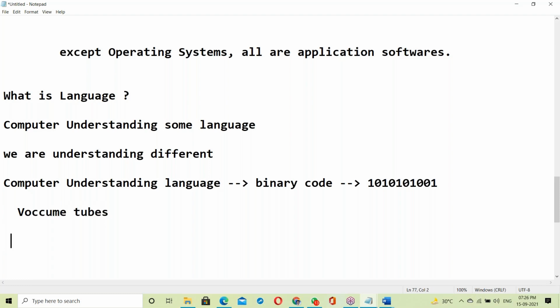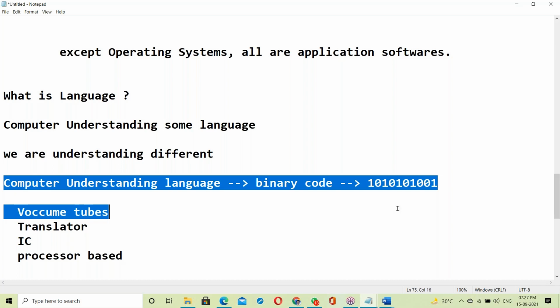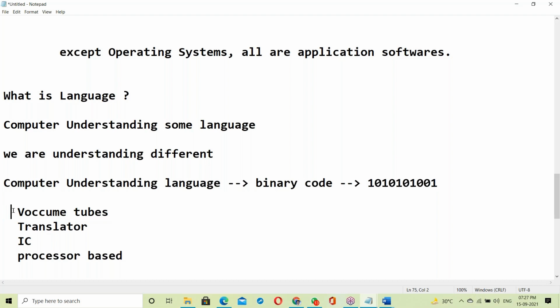Second generation is transistor based. Third is IC based, integrated circuits. Fourth is processor based. This processor based computer understands binary codes.